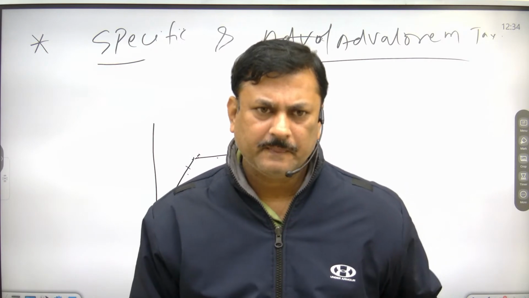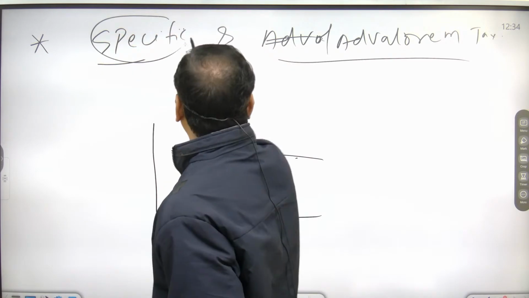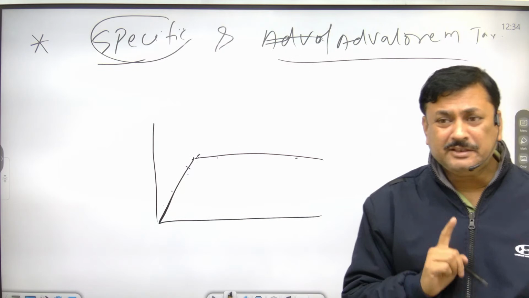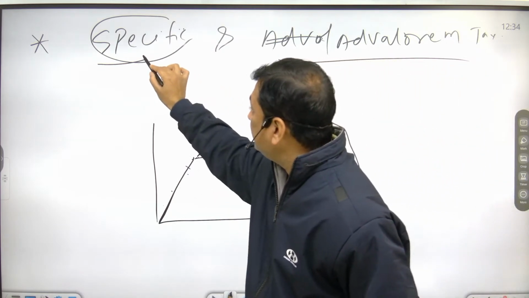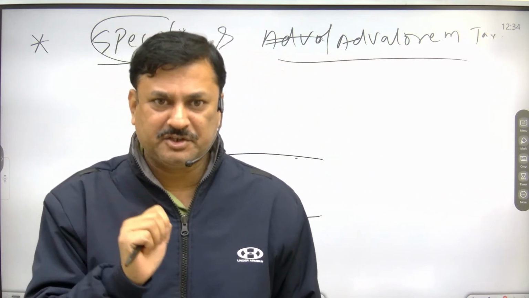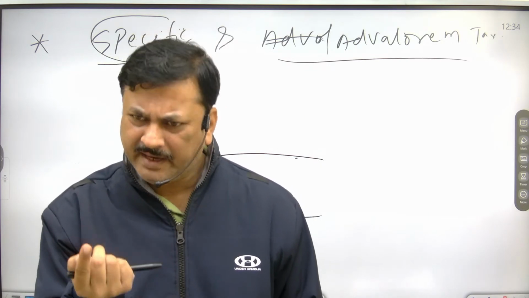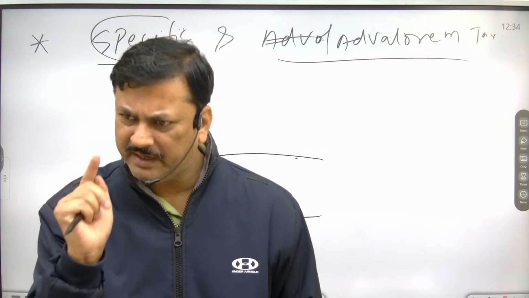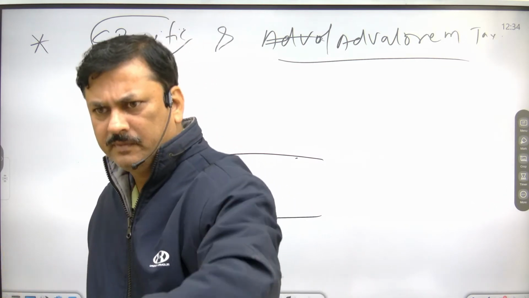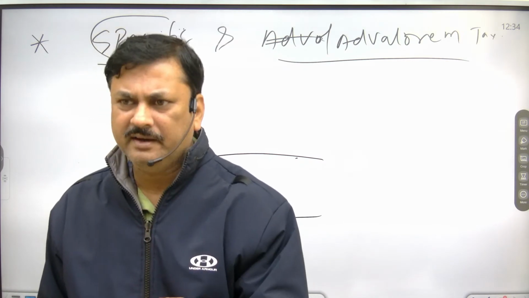Now, tax is specific and ad valorem. Specific tax is a tax which is imposed on a specific feature of a product. For example, length: on cigarette, tax is imposed on the basis of length. On a car, it is imposed on the basis of the area it covers.